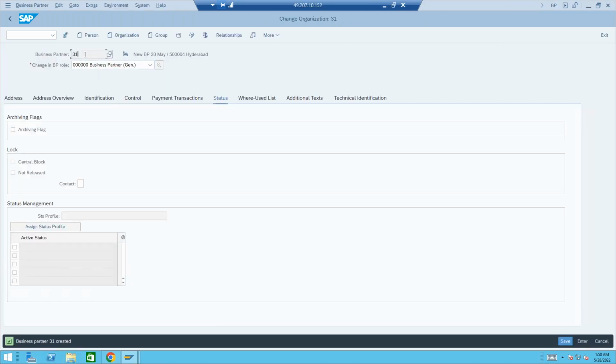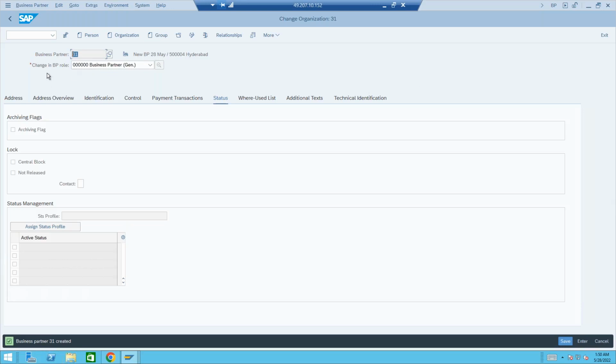Okay, so now we created a business partner with business partner number 31. Now let us extend this business partner to customer. Customer in S/4HANA system, even in ECC, is created at the company code level, that is the FI level. So first we need to extend this business partner to the company code BP role, so that the system can create a customer.